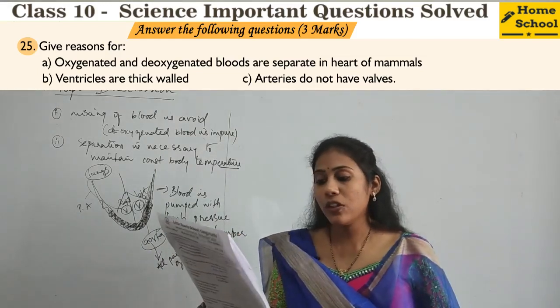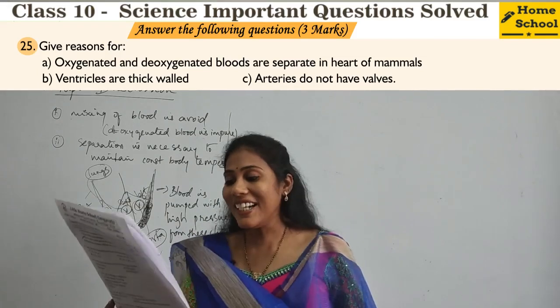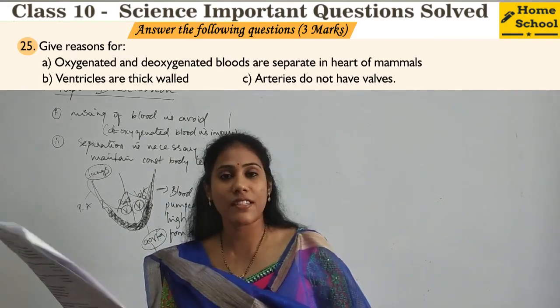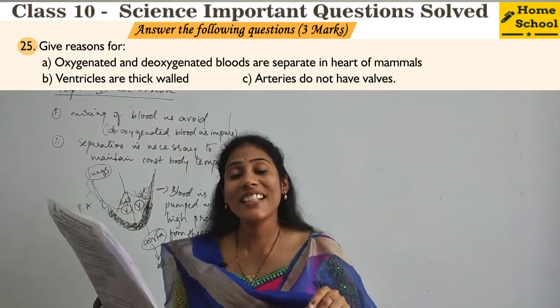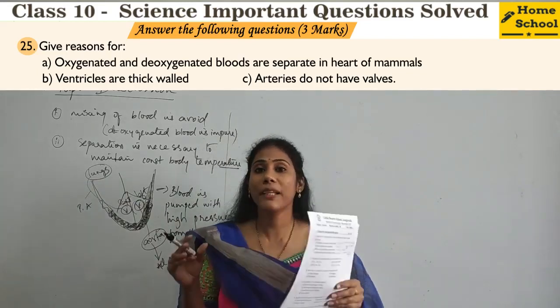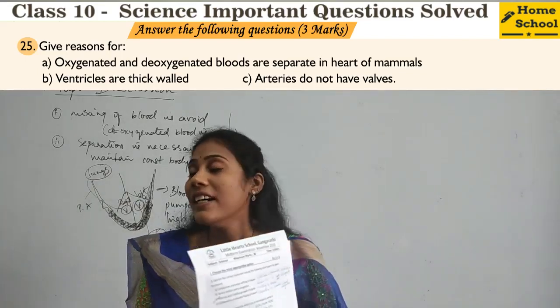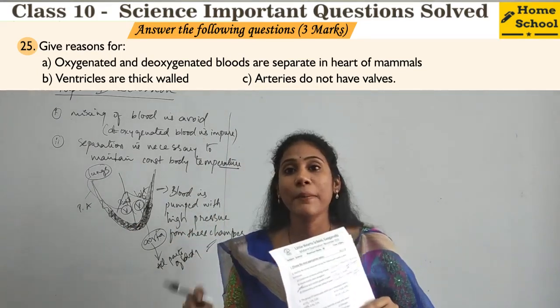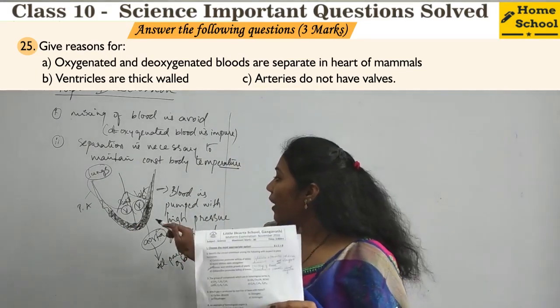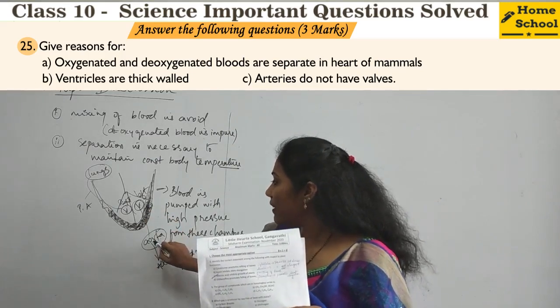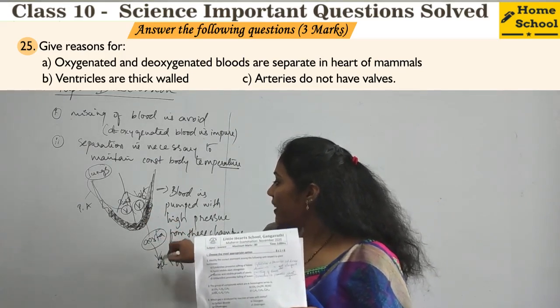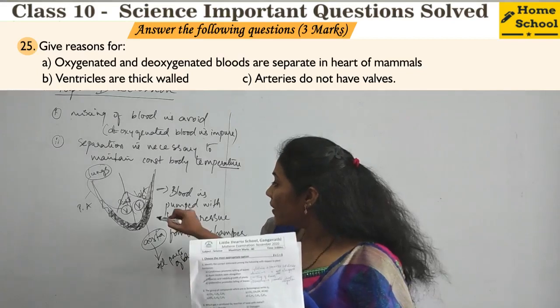And coming to sub-question C, arteries do not have valves. What is the reason? Veins have valves, but arteries do not, because in arteries the oxygenated blood is moving from the left ventricle to the aorta, and then from the aorta to various small arteries.